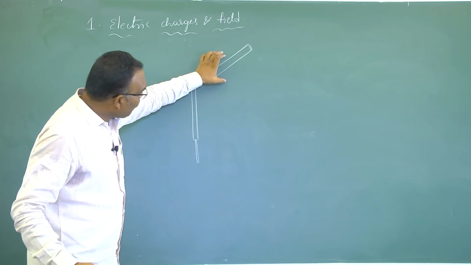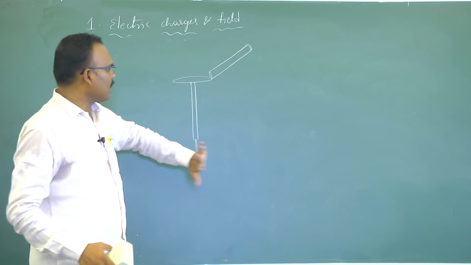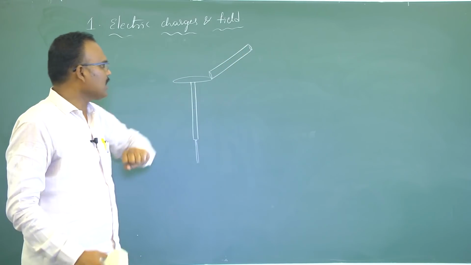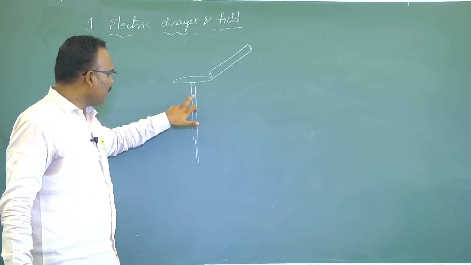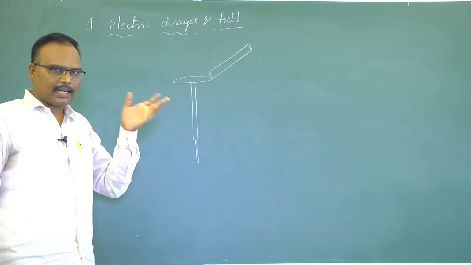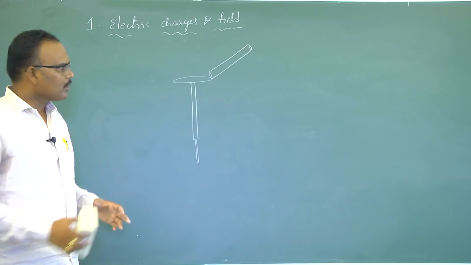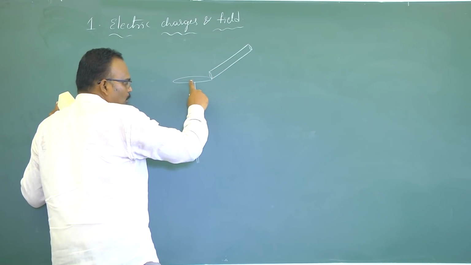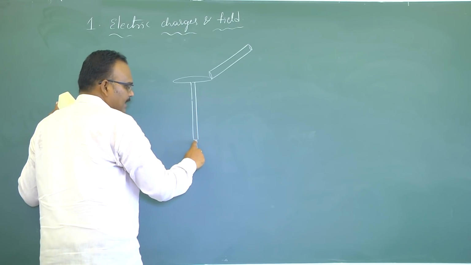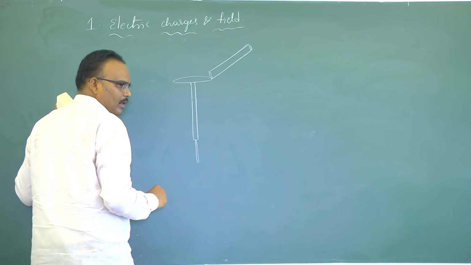If this body possesses any kind of charge, positive or negative, brass disc and brass rod are good conductors of charge. So charge flows from body to disc and it resides on the gold leaves.